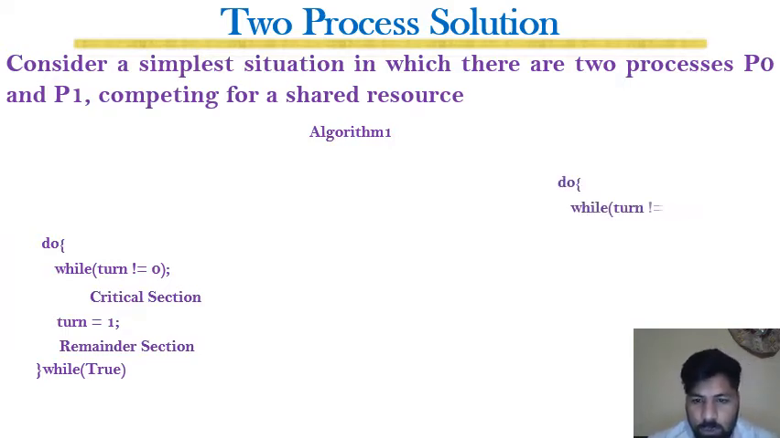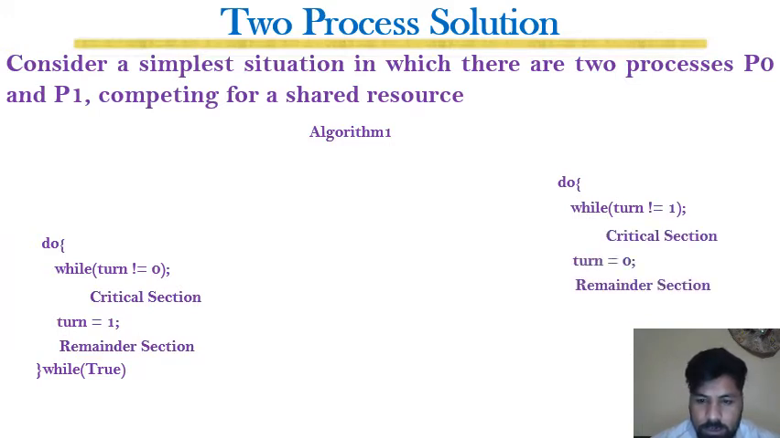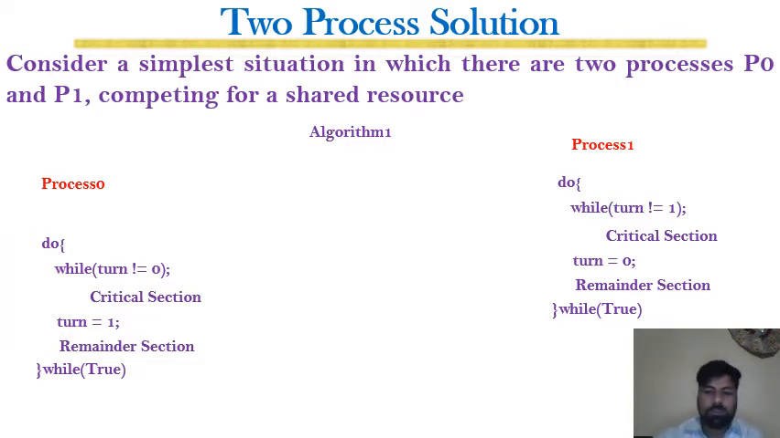And look at the code for P1. While turn is not equal to 1, critical section, turn equals 0, remainder section, and while true. So this one is the code for process 0 and this is for process 1. What we did is declare a variable turn. This turn shows whose turn it is to enter the critical section. So turn will decide which process should go into the critical section.